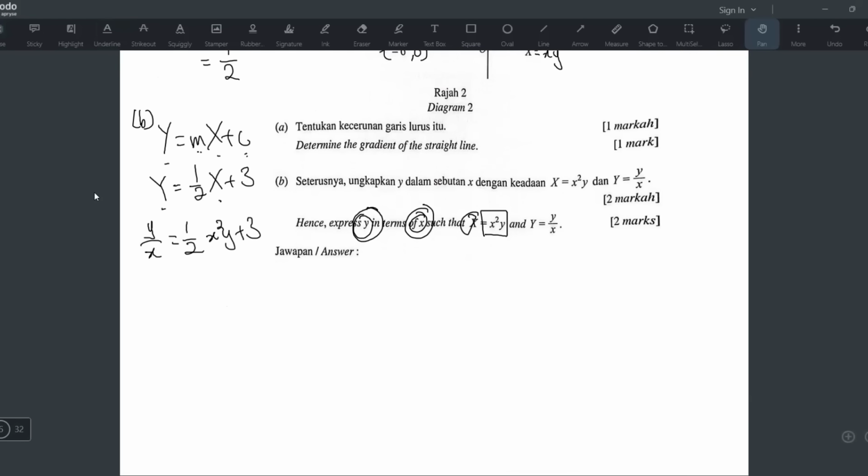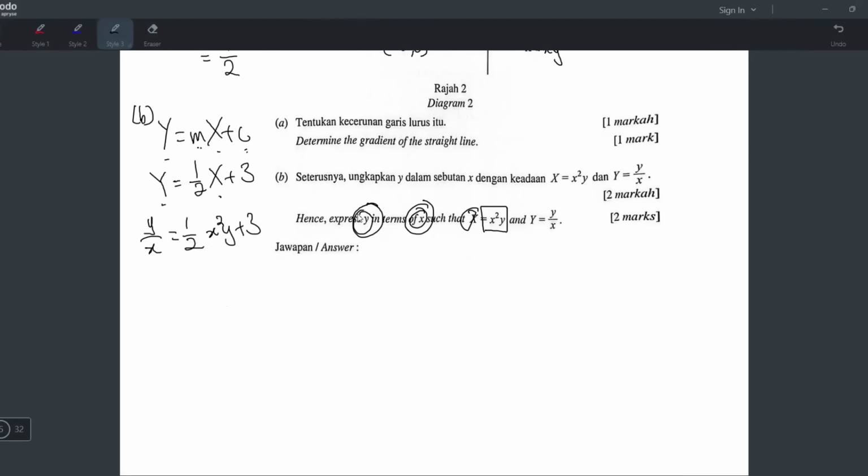All right, you are not done yet. They want small y in terms of small x. It means small y has to be single. So first, of course, the x here has to move up and become multiplication. So it becomes 1 over 2 x power 3y plus 3. Some students might think this is finished already, but no, no, no. Small y in terms of small x means small y has to be single.